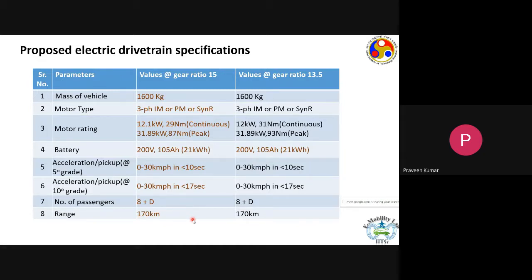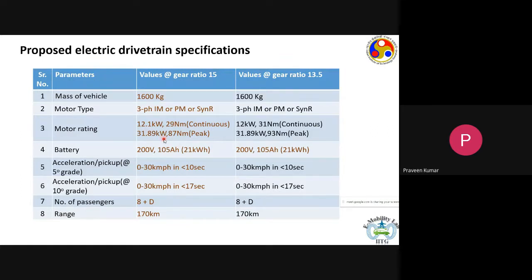So far in this discussion, we started with the drive cycle, and then we did the analysis step by step. Then we took a vehicle platform, and then we did the analysis further to find out what would be the specification of the drivetrain. And what we have here on the screen is the specification sheet. Now would come the task of designing these motors to meet these specifications.